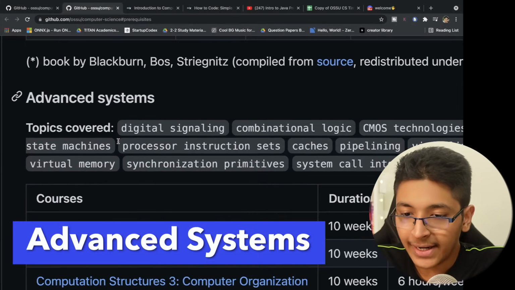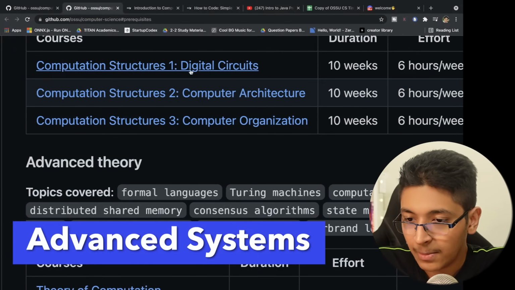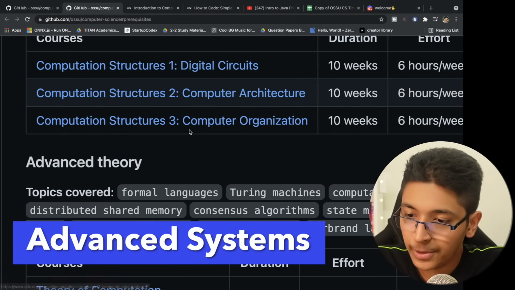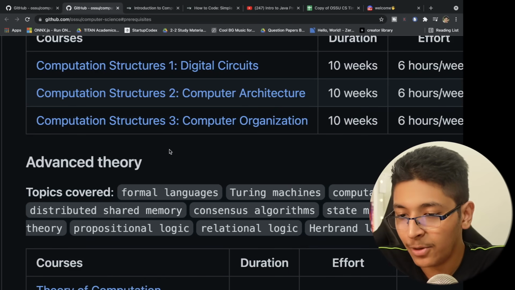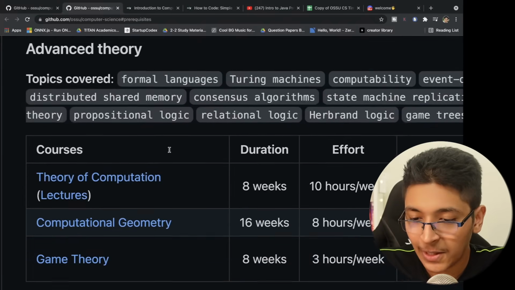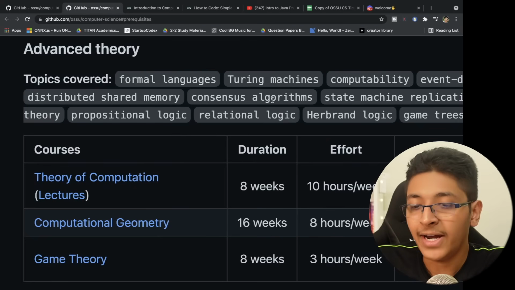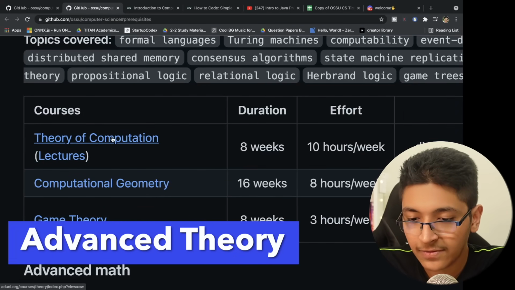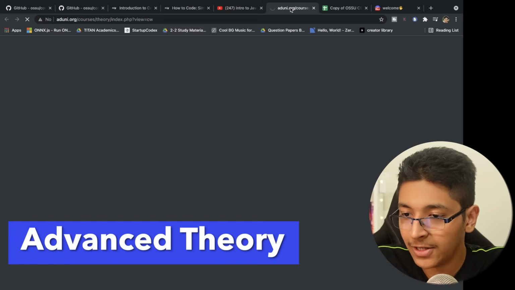But then you can look at advanced systems. You can learn about digital circuits, computer architecture, and computer organization. I have a couple of these courses in my semester as well right now, when I'm in third year of college. Then you have advanced theory right here. These three courses will help you understand the more theoretical concepts of CS.